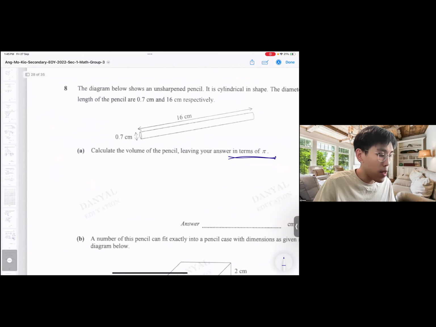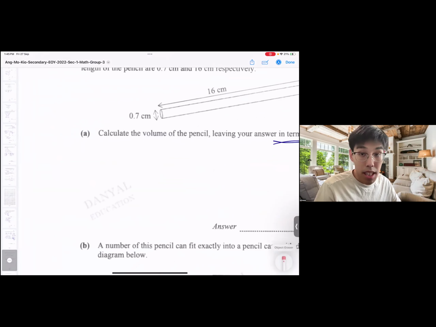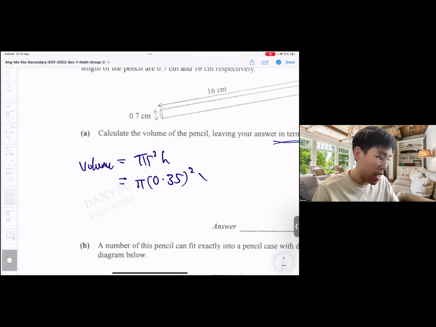Okay, so let's see what's going on here. Volume of the pencil. The diameter is 0.7. So the volume will be pi r square h. I write the formula first. Pi r square h, correct? So it's pi. What's my radius? Radius is 0.35 squared times 16. That's my answer.